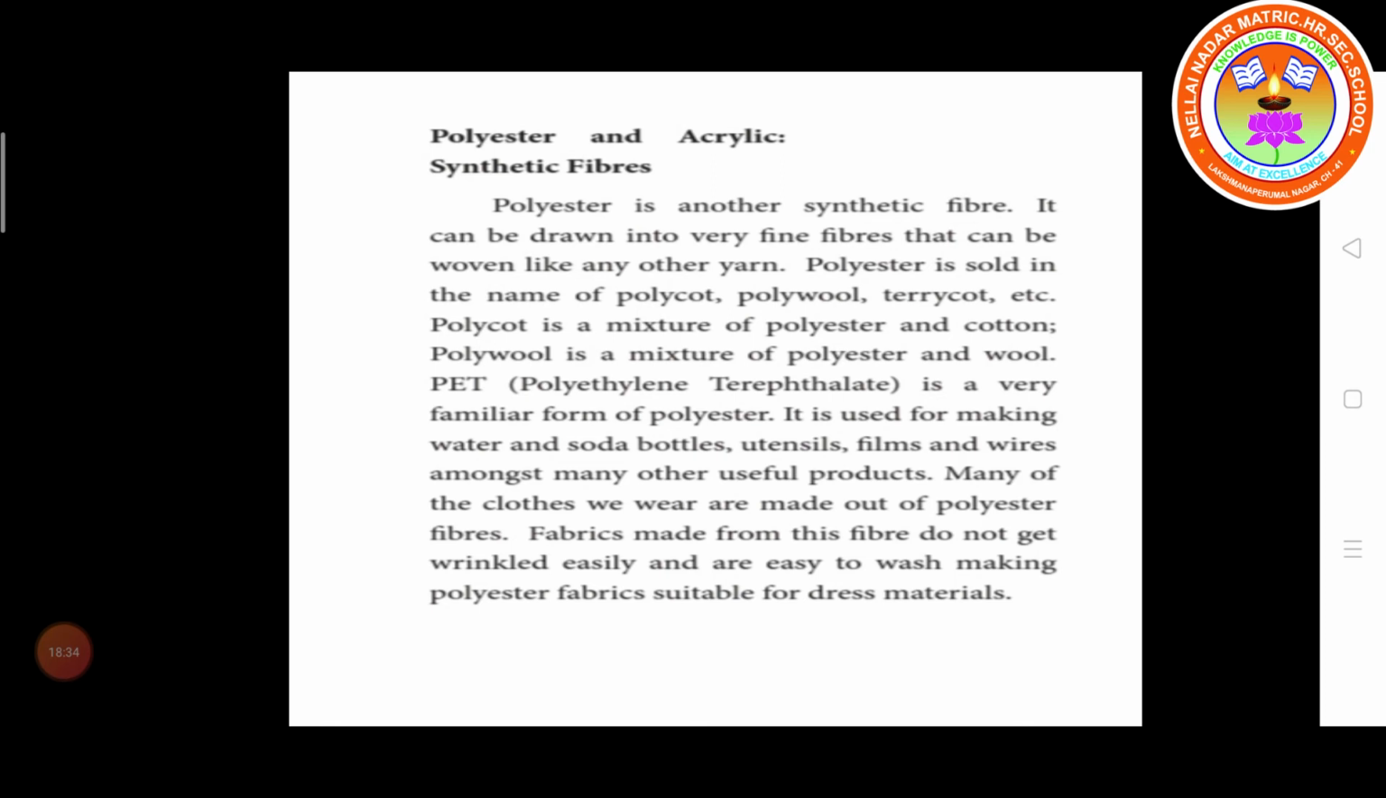So many of the clothes we wear are made up of polyester fiber. Fabrics made from these fibers do not get wrinkled easily and are easy to wash, making polyester fabrics suitable for dress material.